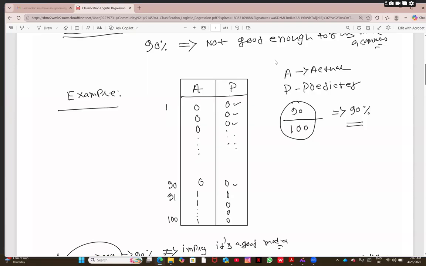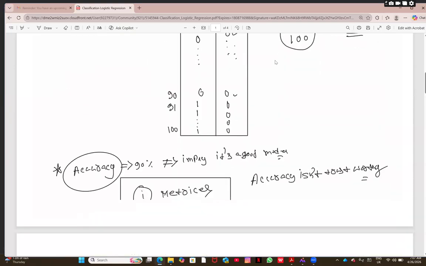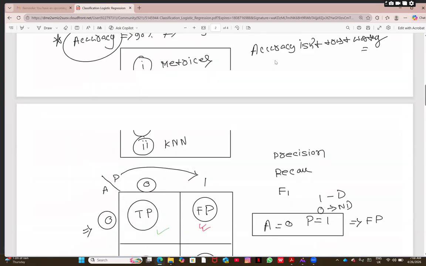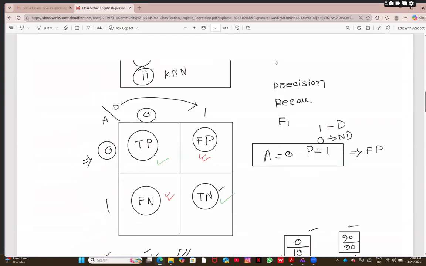So very important, when you create a test data or train data, majorly a train data, and you will be checking the model performance with the metrics, you need to know if it is a balanced data or an unbalanced data. Okay. So if it is the unbalanced data, we need to go for the precision and recall.